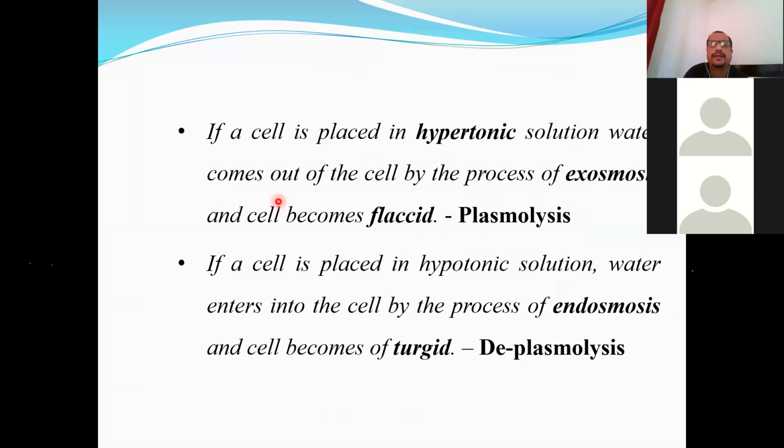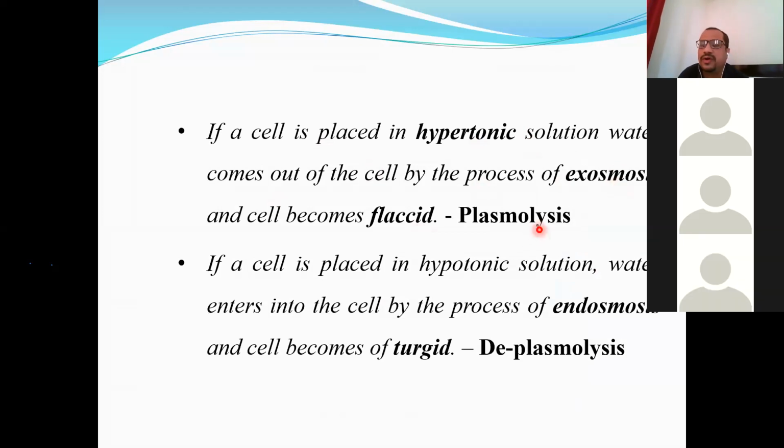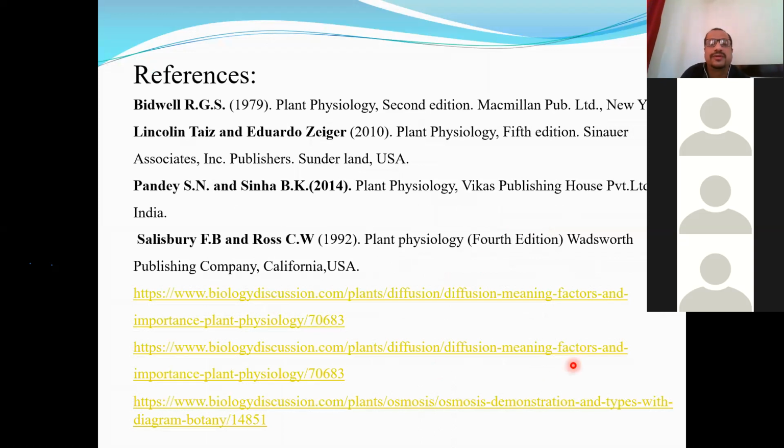Okay. When it is kept in a hypertonic solution, exosmosis takes place, the cell becomes flaccid, and the process is called plasmolysis. And the reverse thing will happen when the cell is kept in hypotonic solution: endosmosis takes place, the cell will become turgid, and this process, the opposite of plasmolysis, is called deplasmolysis. These are some of the references you can refer. You can also refer to your textbooks and internet sources.